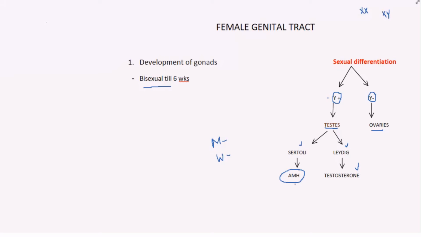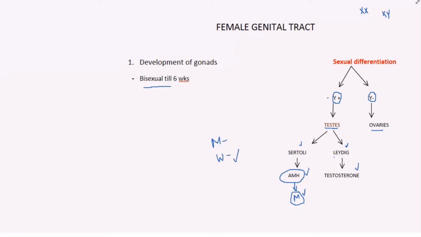This anti-Mullerian hormone inhibits the development of Mullerian duct because Y chromosome is present, so testis is present, it is going to be a male baby, so there is no need of Mullerian duct development in this baby. So the anti-Mullerian hormone which is secreted by Sertoli cells will inhibit the Mullerian duct. That means the Wolffian duct will develop normally, but the Mullerian duct is inhibited by this hormone. So there is no development of uterus, vagina or fallopian tubes in case of male baby.